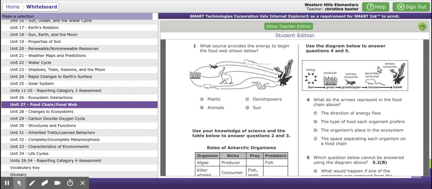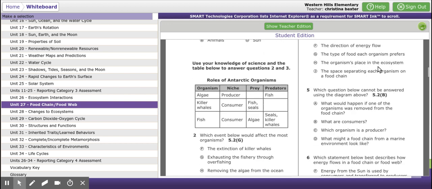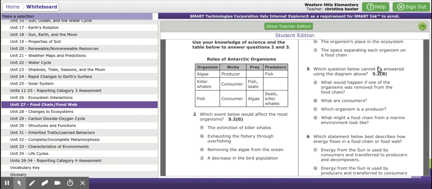What source provides the energy to begin the food web shown below? A. Plants, B. Animals, C. Decomposers, or D. Sun? All right, number 2.